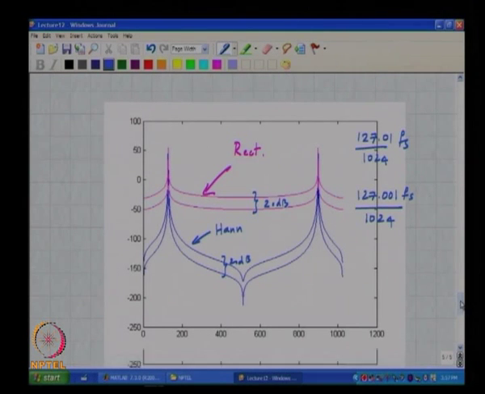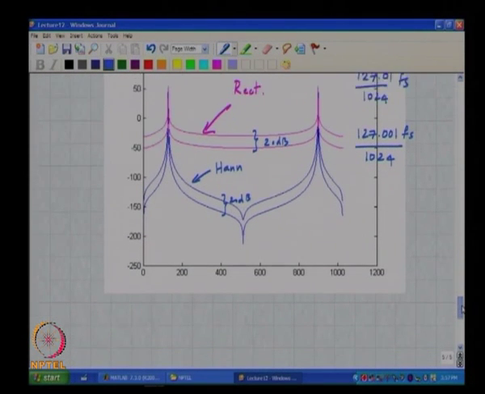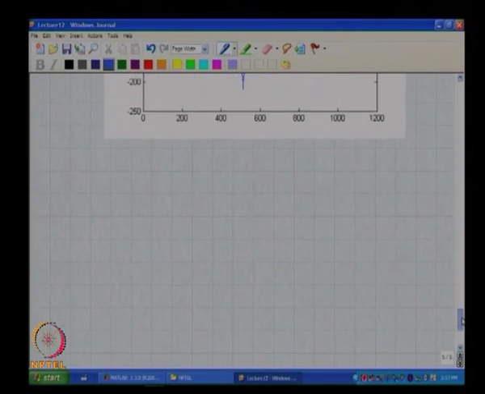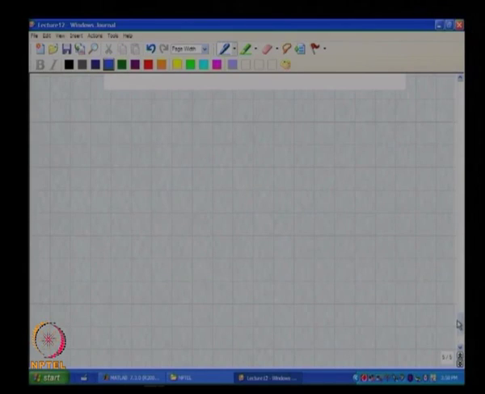Okay. Now that we have seen the advantages of windowing, one might ask, what is so sacred about the hand window, and the answer is there is nothing really sacred about it, right, except the fact that if the input lies on a bin, then the hand windowed spectrum will have just 3 components, okay.